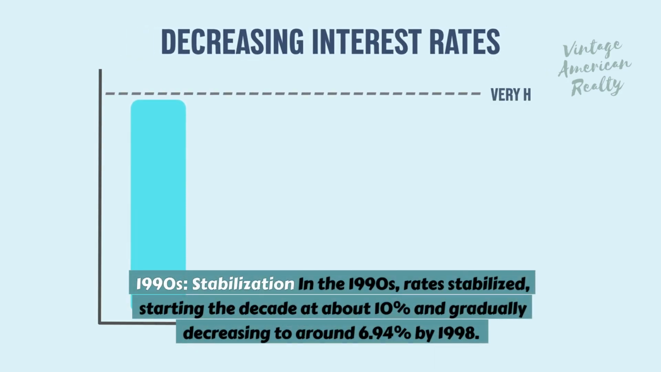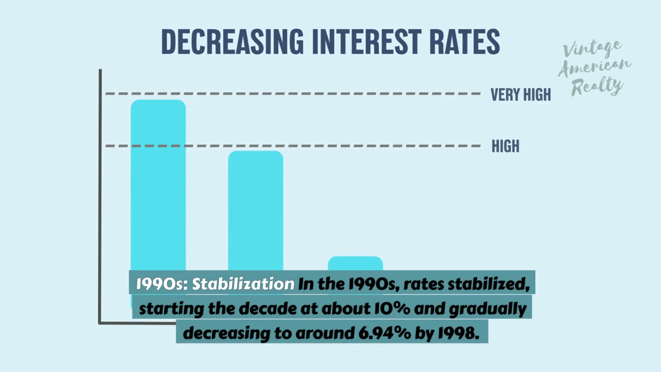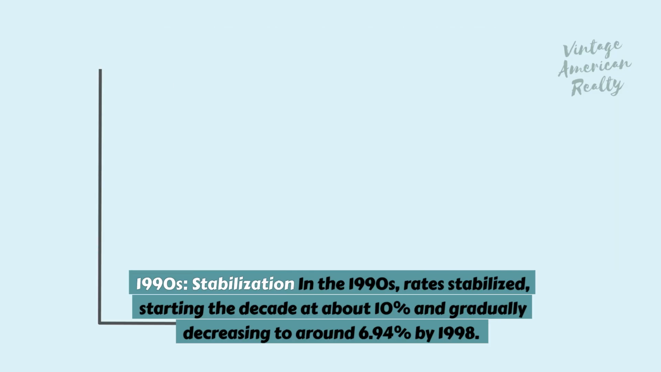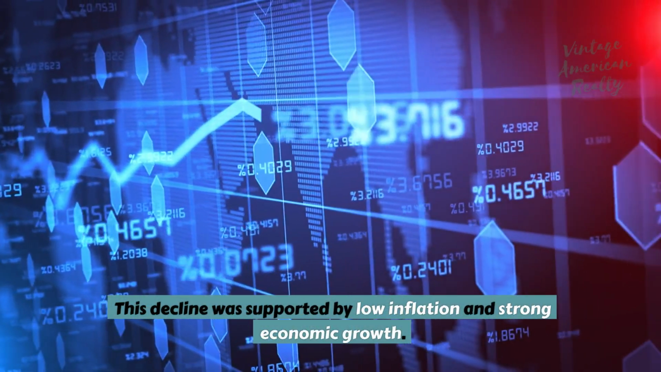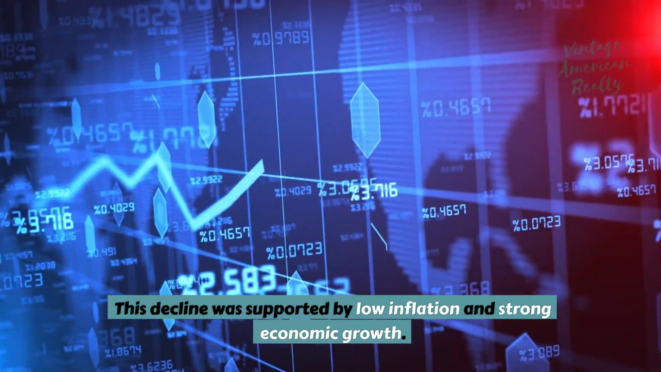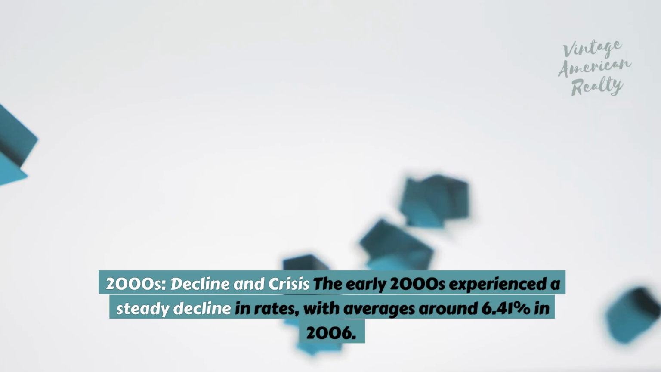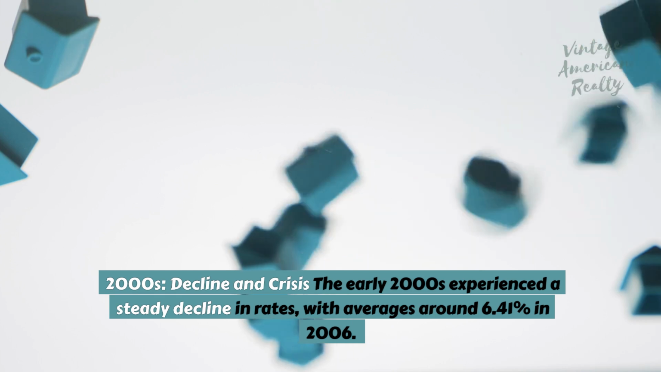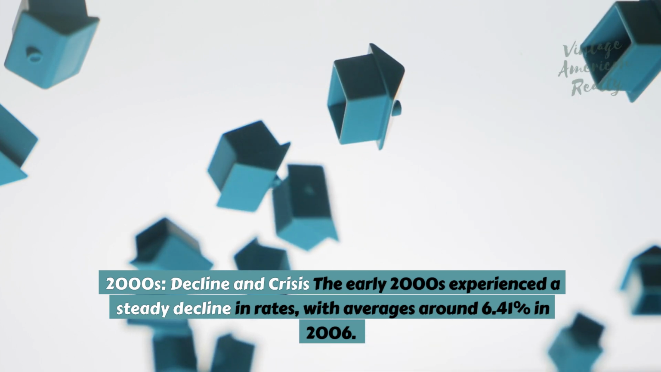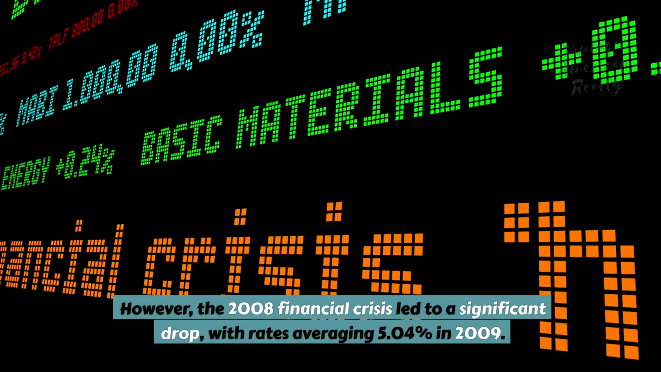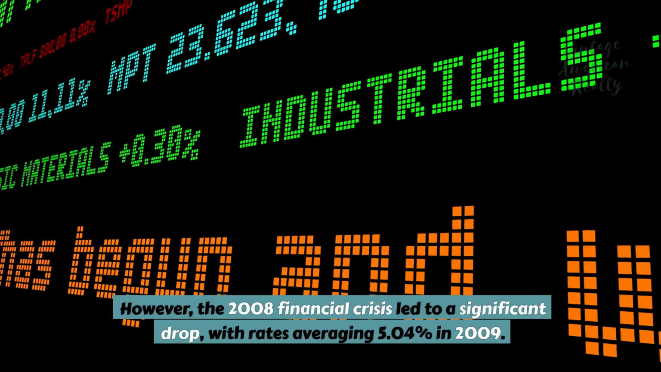1990s, stabilization. In the 1990s, rates stabilized, starting the decade at about 10% and gradually decreasing to around 6.94% by 1998. This decline was supported by low inflation and strong economic growth. 2000s, decline and crisis. The early 2000s experienced a steady decline in rates, with averages around 6.41% in 2006. However, the 2008 financial crisis led to a significant drop, with rates averaging 5.04% in 2009.